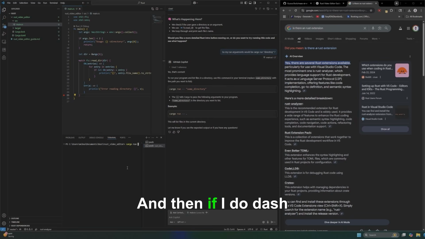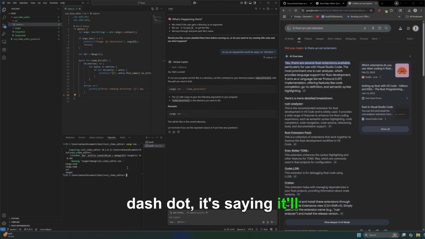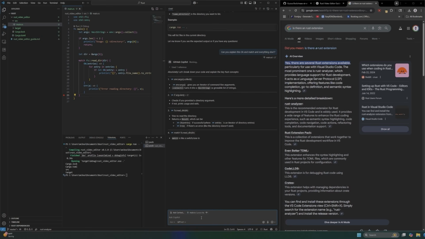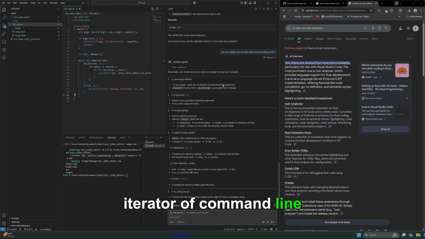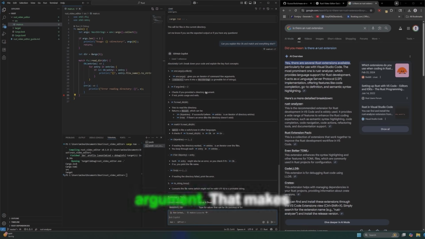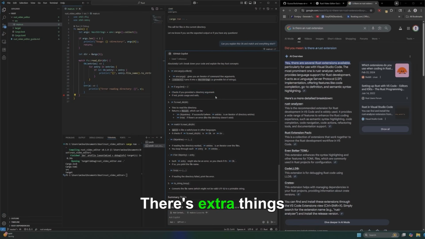Cargo run, and then if I do dash dot, it gave me all the things on this one. Can you explain this, okay, and match and everything else? This gives you an iterator of command line arguments. Sure. Turns into a vector of strings, a global list of strings. Sure. Check if you provided a directory argument. That makes sense. I need my length to be around 2 in order to say that, hey, there's extra things provided.